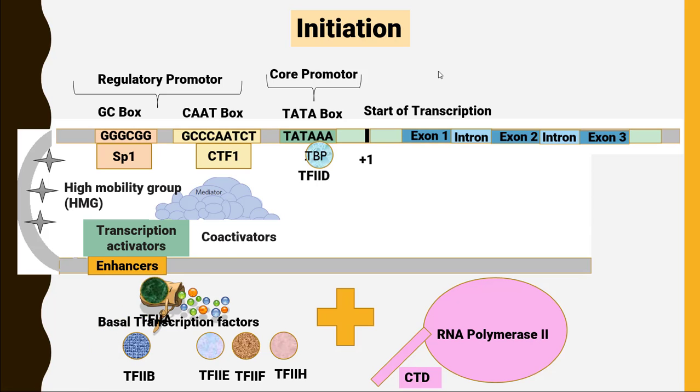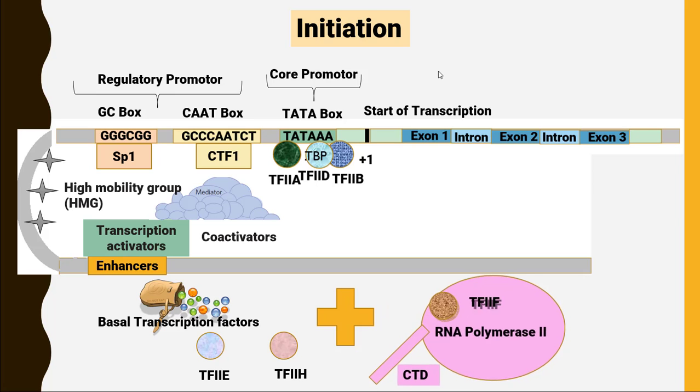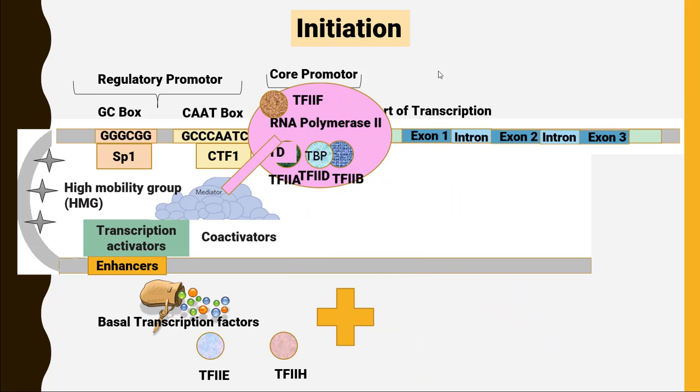The second protein that helps the binding of TF2D with the core promoter site is called TF2A. TF2A provides stability to TF2D and TATA box binding. The third protein is TF2B. TF2B calls TF2F to attach itself to RNA polymerase II and bring it to the site where it can attach to the core promoter.